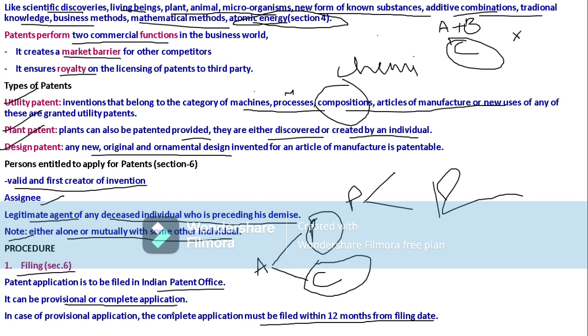Provisional application is in order to safeguard our invention, in order to safeguard our right. Provisional application will be submitted in the PTO office, the Indian Patent Office.